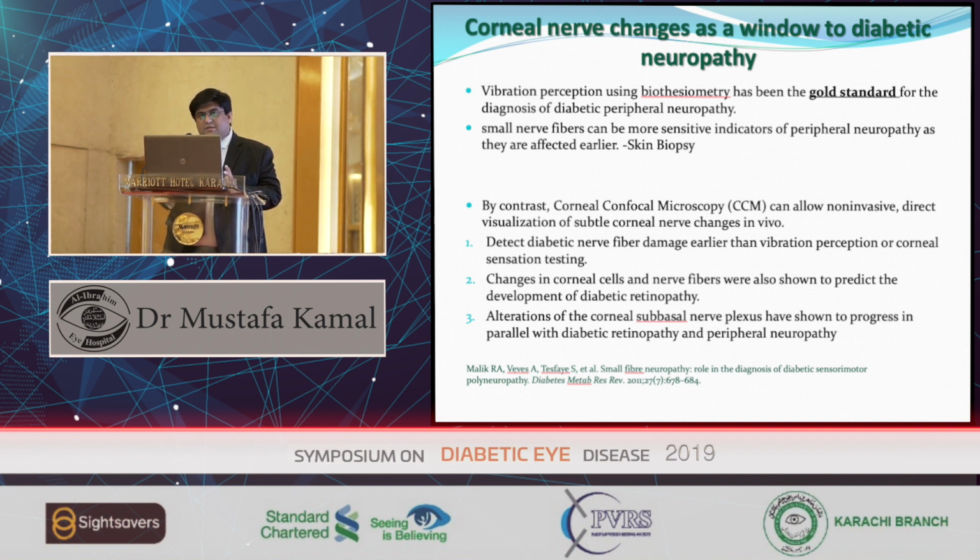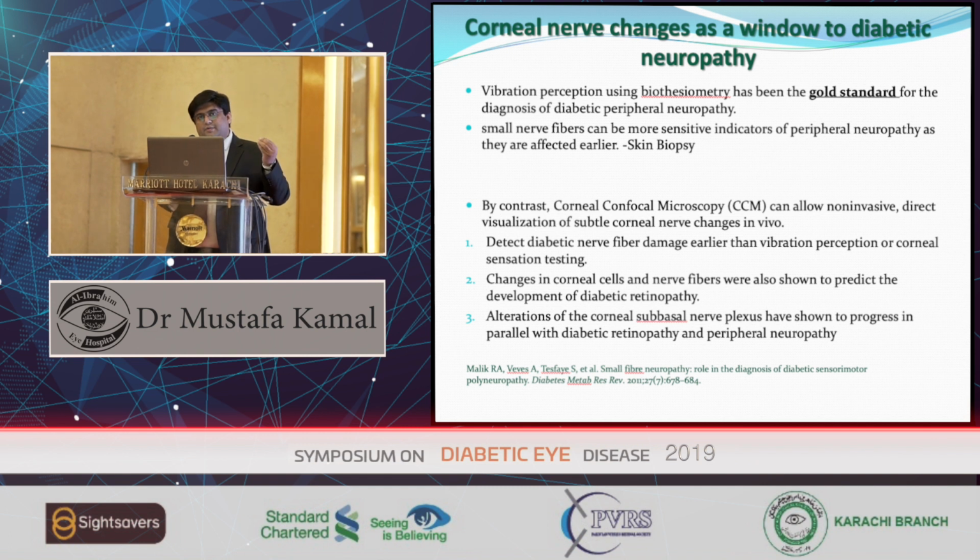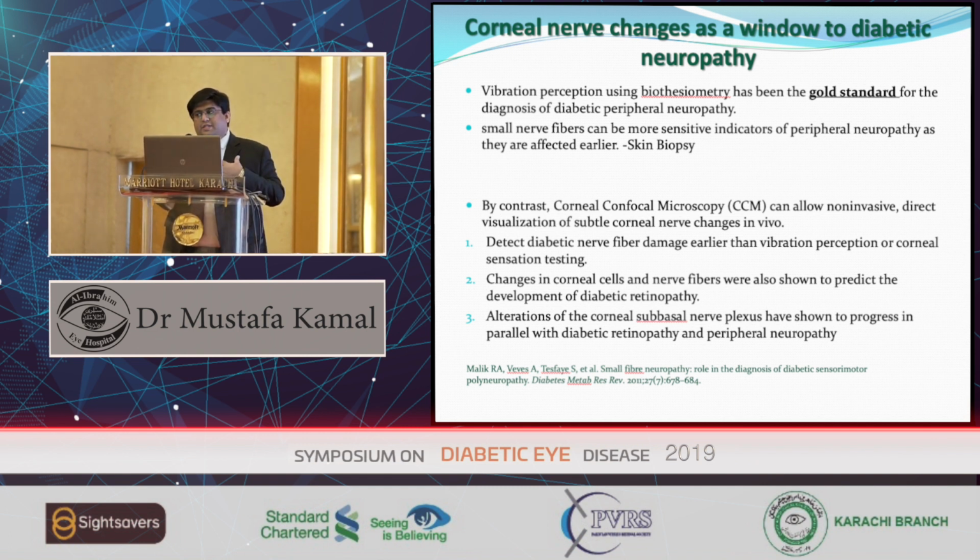So how can we diagnose, or how can we examine the cornea? Because we were taught that the retina is the window to systemic diseases, but now the cornea and corneal nerves are too. Vibration perception is usually the gold standard for the diagnosis of diabetic peripheral neuropathy. Whenever I see patients with diabetes referred from the diabetic clinic, I do vibration perception, or I ask the patient to close the eyes and check the balance, because the posterior dorsal fibers are the long nerves which usually get involved first in diabetic peripheral neuropathy.